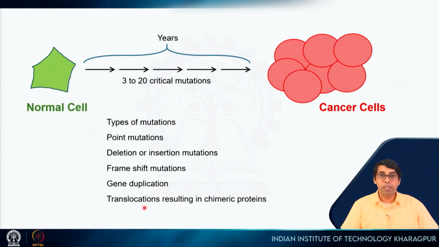Translocations, as we saw in the previous slide, are where different parts of the chromosomes get chopped up and attached to other chromosomes, and that can result in chimeric proteins. Chimeric proteins means there is a protein where one part of the protein comes from one gene and another part of the protein comes from another gene, right, and that can have a mixed function which is not there in any of the normal proteins.